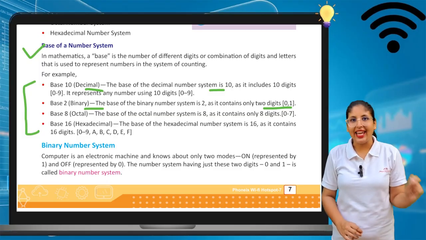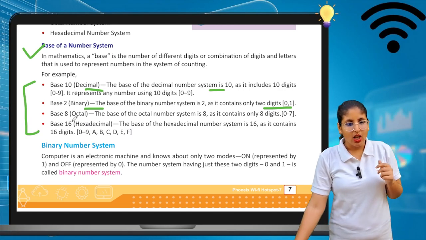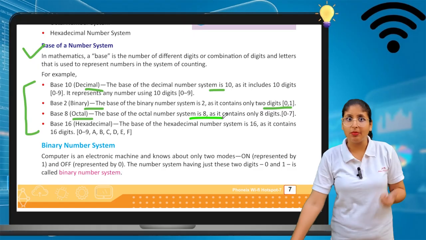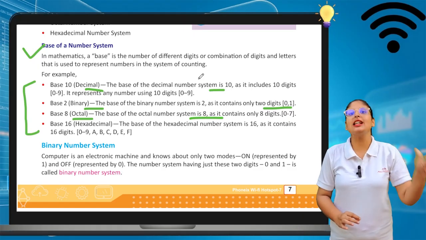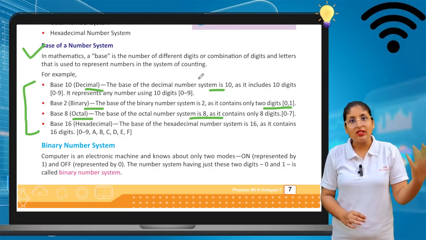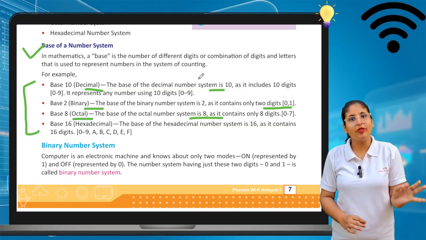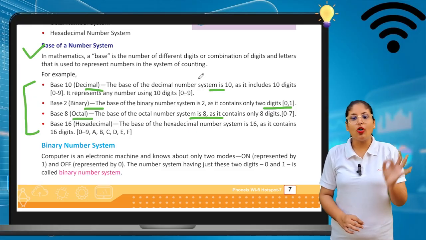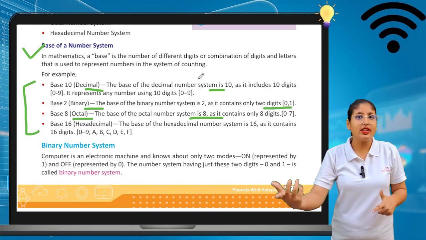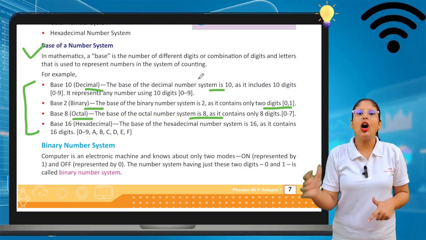Third is base 8. If the base is 8, that is octal. So the base of the octal number system is 8. If the number system has base 8, that means it is octal. Octal means 8, like octagonal, hexagonal, pentagonal. So octal means 8, then the base of that is 8. It contains only 8 digits. Base denotes the number of digits. So in octal, there are 8 digits, that is 0 to 7. If we count 0 to 7, how many digits are there? 8.